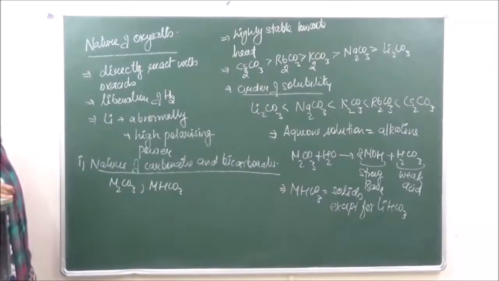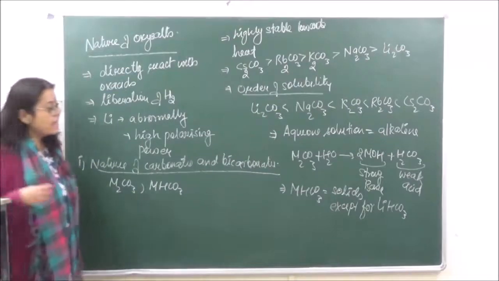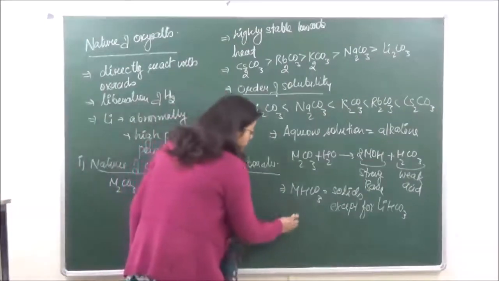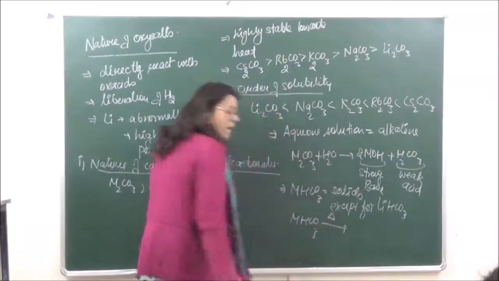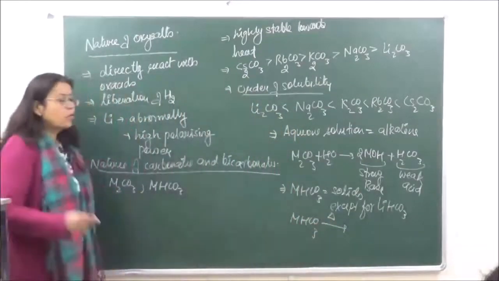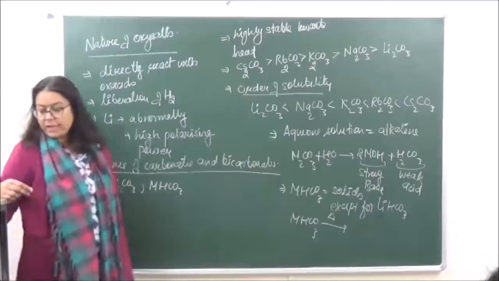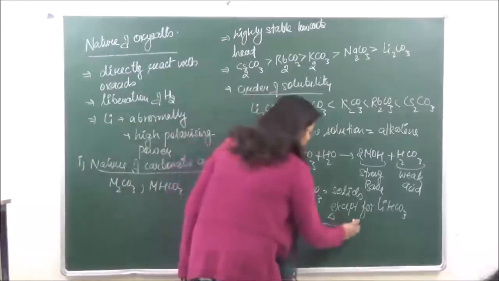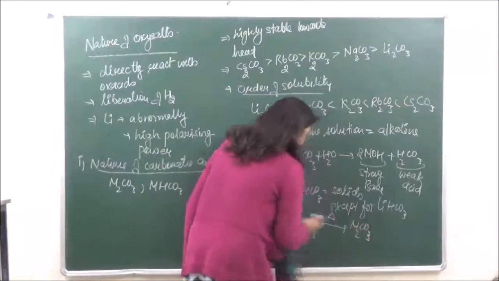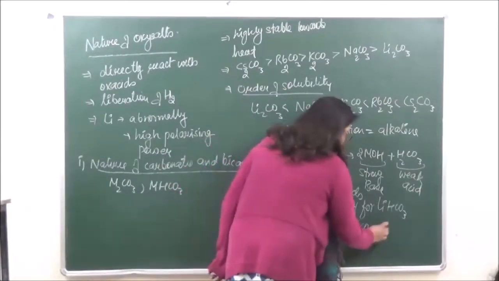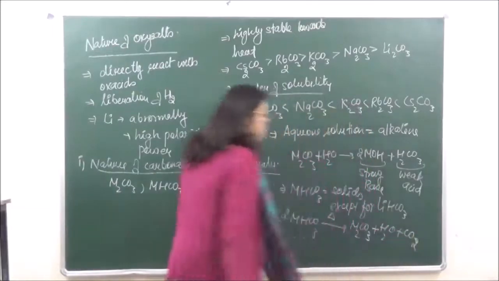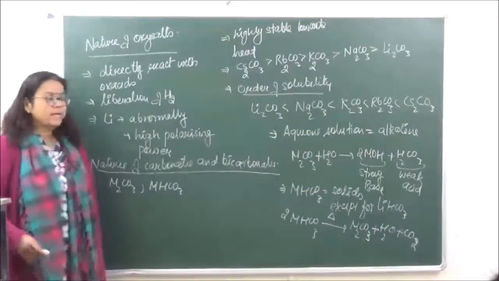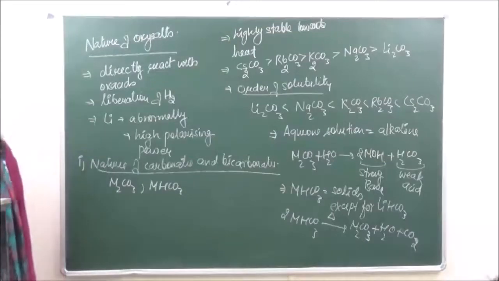The bicarbonates are also soluble in water, and generally it is seen that they are thermally unstable. So when we heat bicarbonates, they dissociate into carbonates plus water plus carbon dioxide, right? So these are unstable.